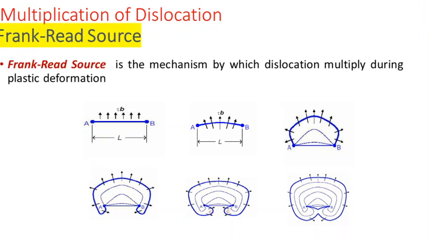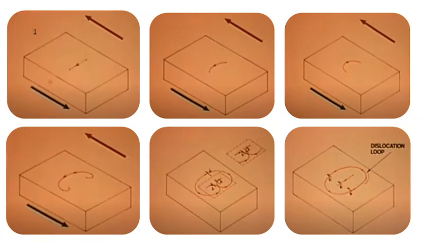Okay, so again in the next figure we will be getting a little more clarity. The same process, we will be starting from initial. Initially we will be considering a particular segment of dislocation present inside a material or a particular rectangular block. Consider it as a crystalline lattice. Inside we will be having a dislocation line or a portion of dislocation line. It will be pinned at two end points, and we will be applying a shear stress.